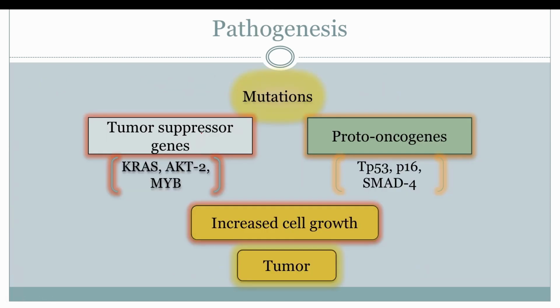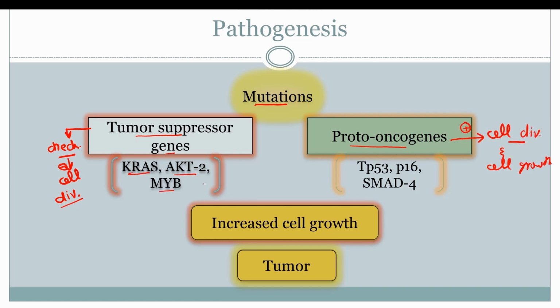Let's understand the pathogenesis of the adenocarcinoma of the pancreas. Like all cancers, there is always a mutation in the tumor suppressor genes and proto-oncogenes. Just to recall, what are the tumor suppressor genes? These are the genes that keep cell growth and cell division under check, which means they inhibit cell division and keep the cellular population under control. And proto-oncogenes are the genes which enhance cell division and cell growth. What happens is that the tumor suppressor genes undergo a loss of function mutation, which means that they lose the function that they were performing. As a result, there is increased cell growth.